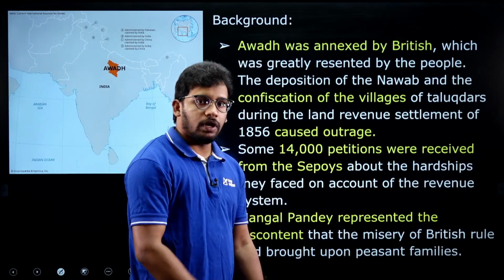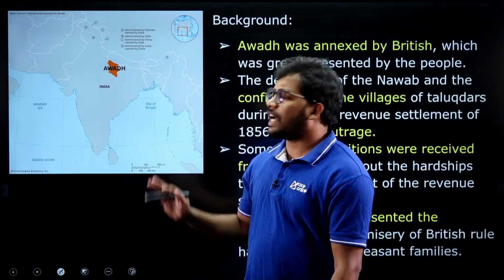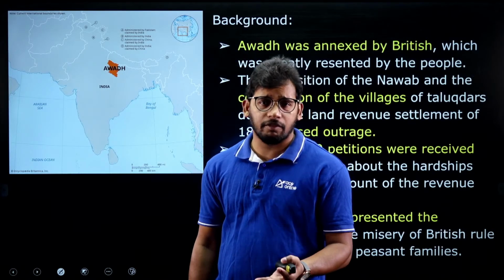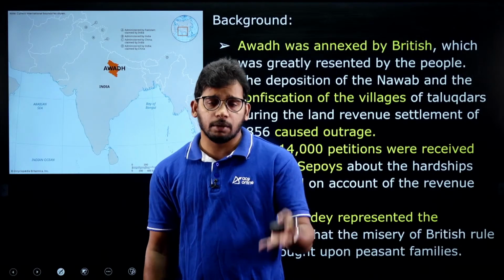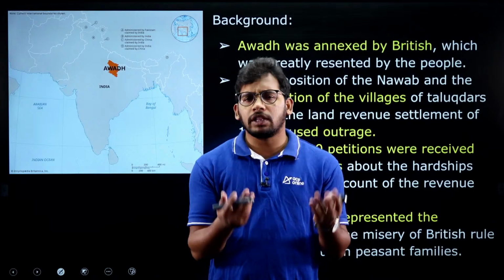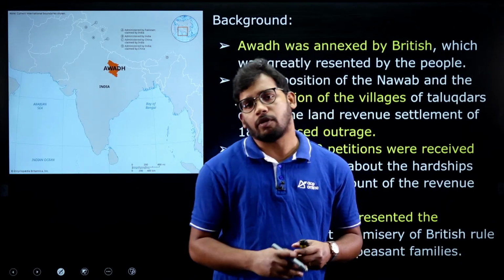Before his role, let's understand the background, right? The Britishers brought a lot of policies which were not favorable to us in terms of land revenue and other policies. Take the example of the Zamindari system, Raitwari system, Mahalwari system. All these land revenue policies were very harmful to the farmers, so they were not able to gain any profit, right?